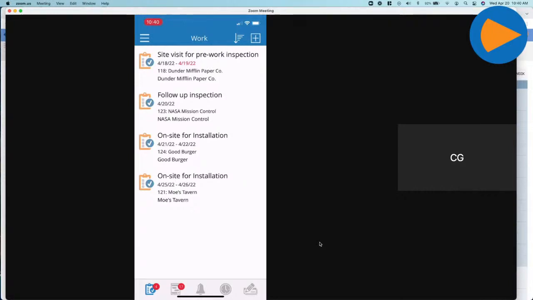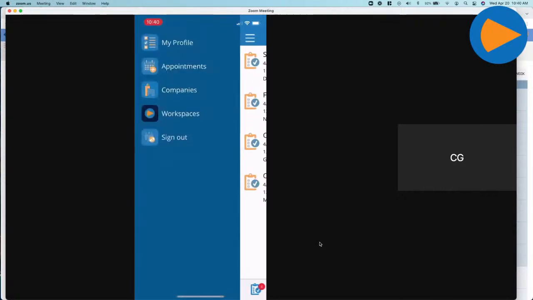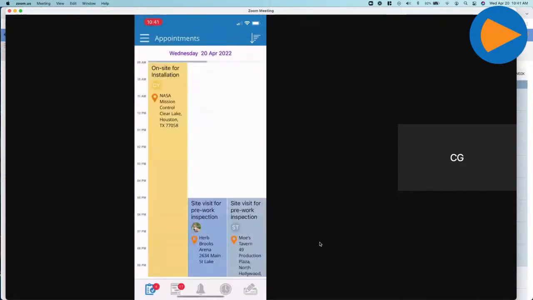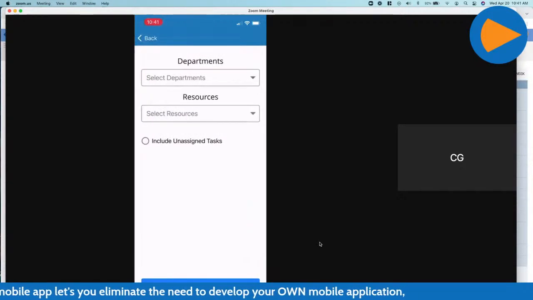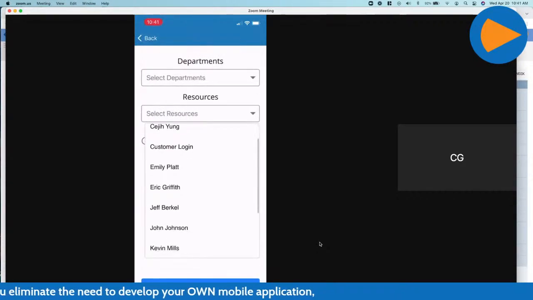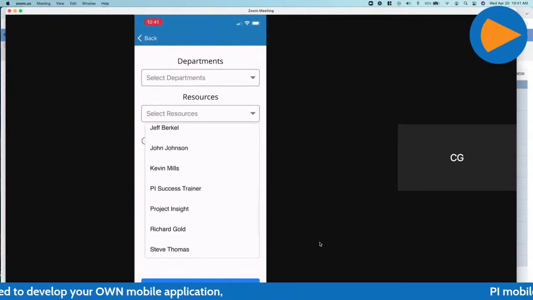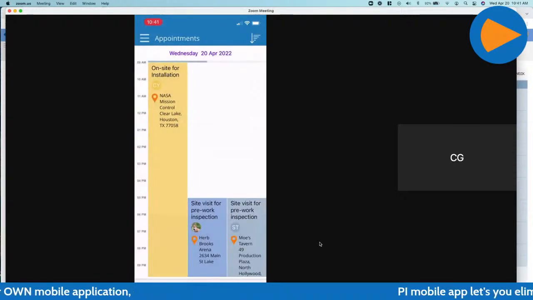This is just the work list again, but there is actually the specific appointment feature right here. Let me pull that up. I don't have this filter just for myself. I certainly can if I need to, just right from here. If I wanted to select a specific resource, I could do that. I'm going to choose to leave that open for now, just so you guys can get a view